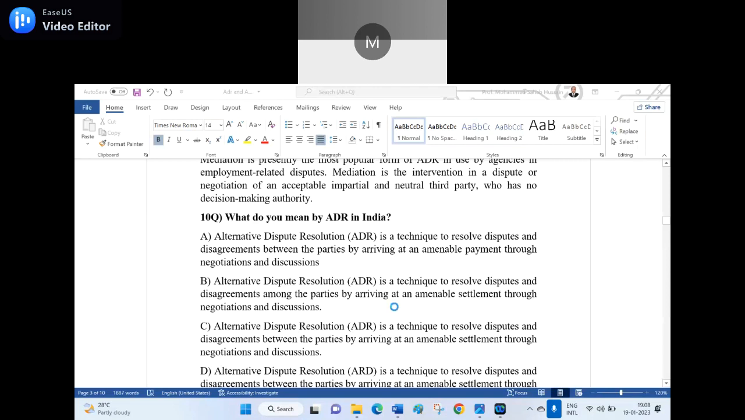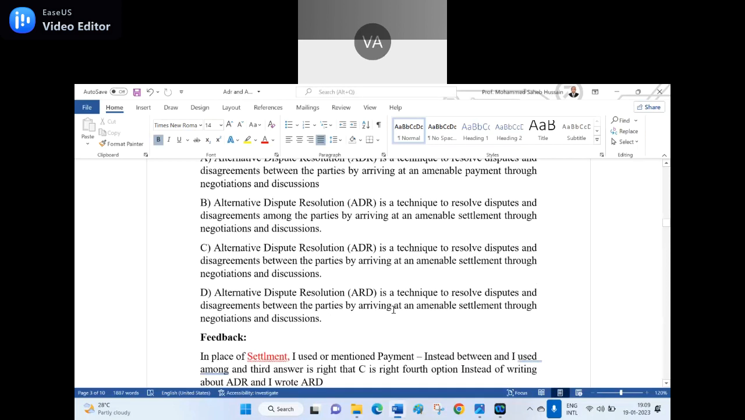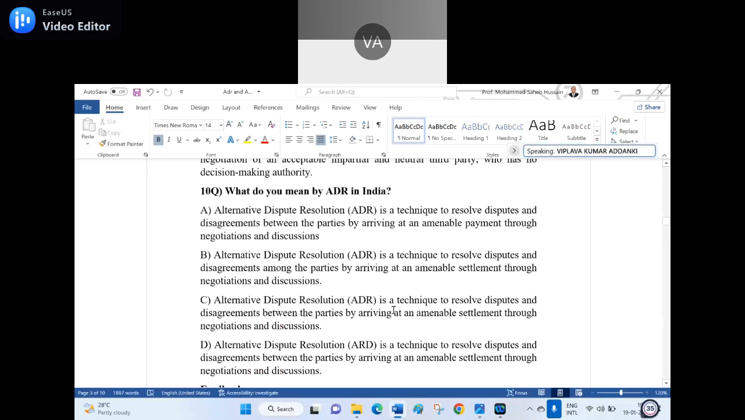C. Anyone can unmute and read the C? Alternative dispute resolution is a technique to resolve disputes and disagreements between the parties by arriving at an amenable settlement through negotiations and discussions. What is the D? Alternative dispute resolution ARD is a technique to resolve disputes and disagreements between the parties by arriving at an amenable settlement through negotiations and discussions.